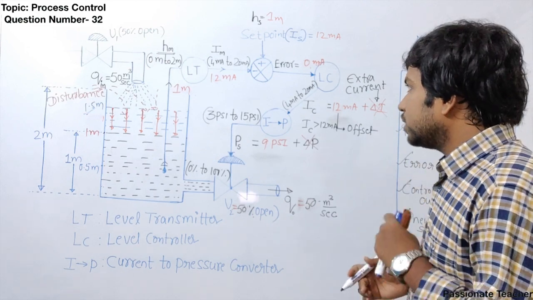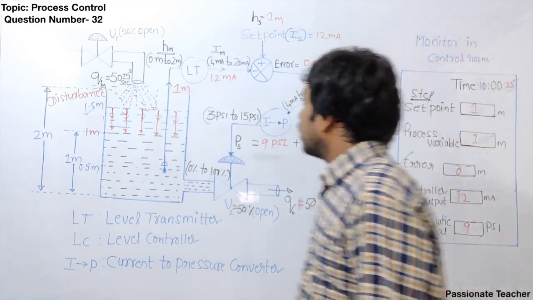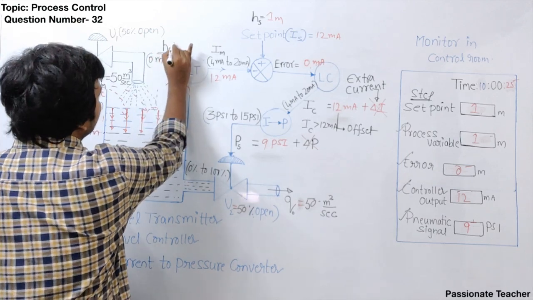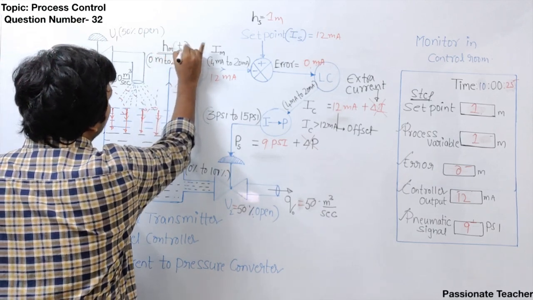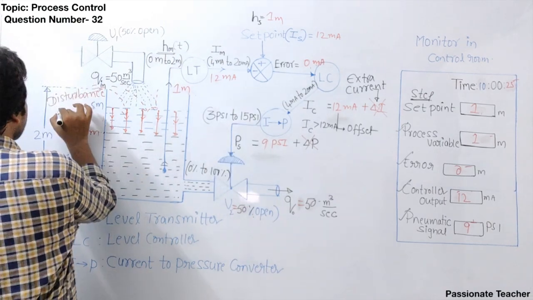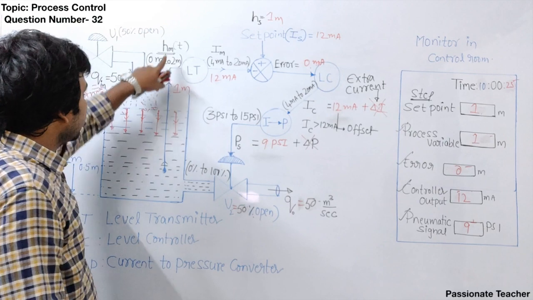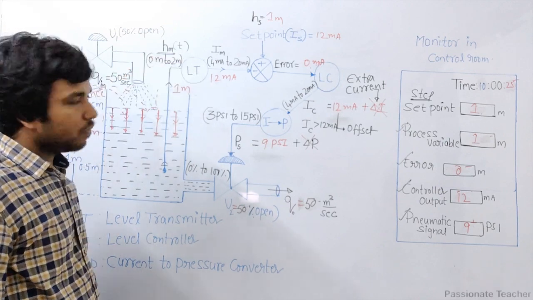So now the interesting theory here is, we are not supposed to write this as Hm, rather, it is a good practice if you write this as Hm of t when the disturbance is affected, or even if the disturbance is not there. It's always good practice to write this as Hm of t.